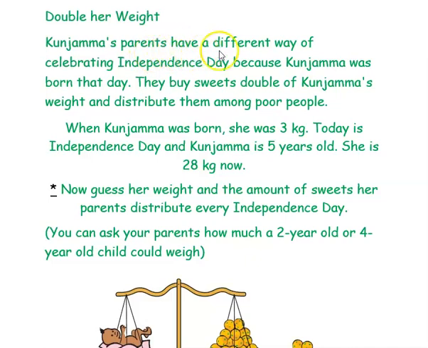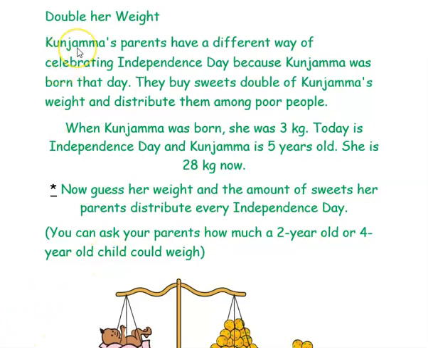Kunjamma's parents have a different way of celebrating Independence Day because Kunjamma was born that day. They buy sweets double of Kunjamma's weight and distribute them among poor people. When Kunjamma was born, she was 3 kg. Today is Independence Day and Kunjamma is 5 years old. She is 28 kg now. Now, guess her weight and the amount of sweets her parents distribute every Independence Day.